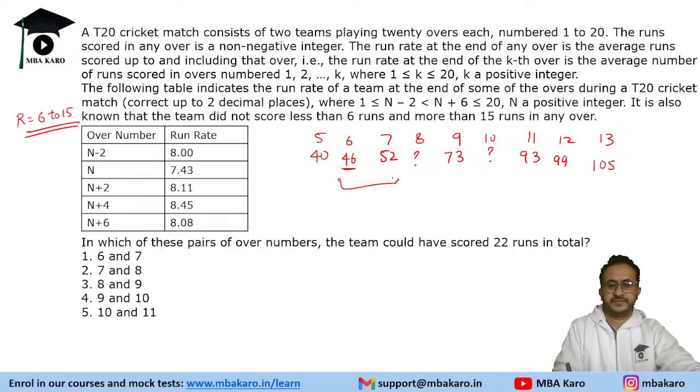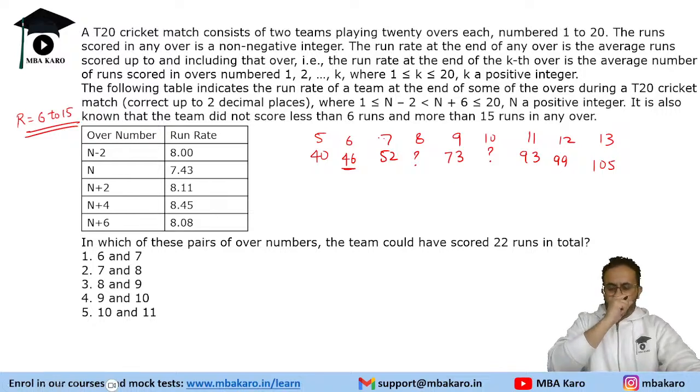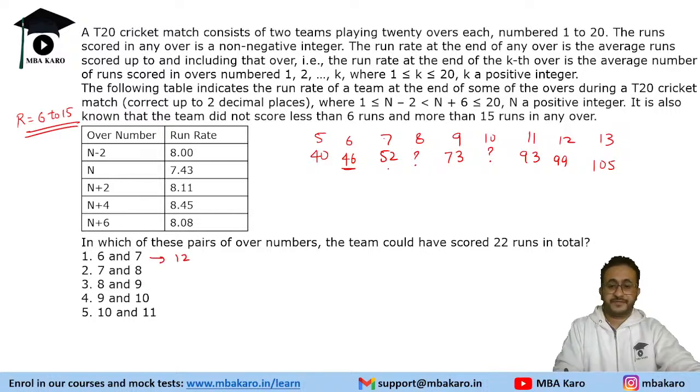So 6 and 7 overs, see 5 overs it was 40. In 6 and 7 overs they would score 12 runs. Okay. 8 and 9 overs, 7 overs it is 52, 8 and 9 they would score 21 runs. 9 overs it is 73, they will score 20 runs. So these three we can eliminate.